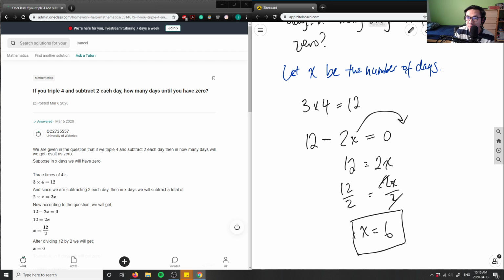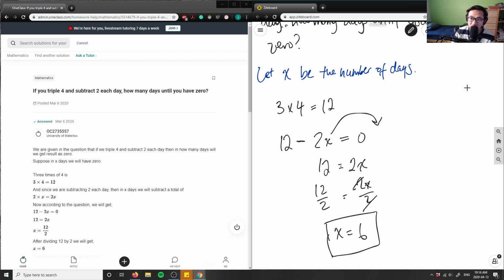So our answer here is, and if I were to create a statement, it's going to say that it will take 6 days till we get 0 or something like that. So that's going to be our statement for this question here. That looks like an H. Yeah, it will take 6 days until we hit 0. So that's going to be our answer for this problem.